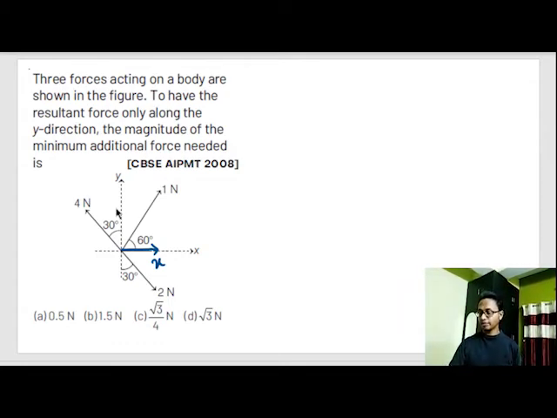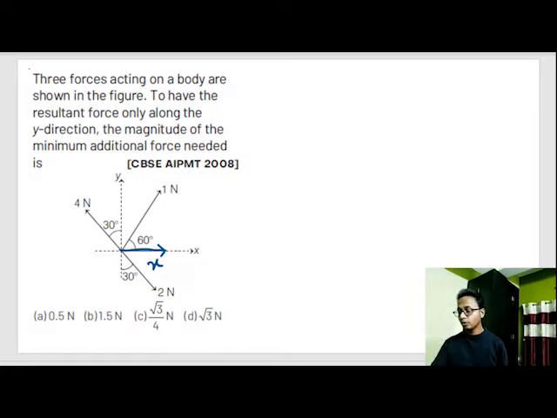Whatever the x component of the resultant of these three vectors comes out in this direction should be balanced out by a fourth force x on the right hand side. Therefore the net force on the x axis would be equal to 0. So now we apply vector addition of forces using component method.